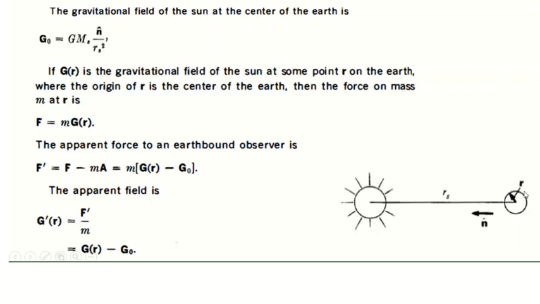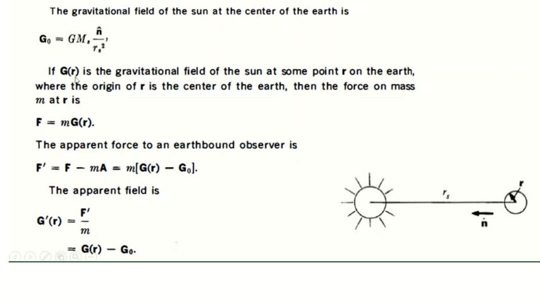So the earth is accelerating towards the sun at a rate a equal to g0.